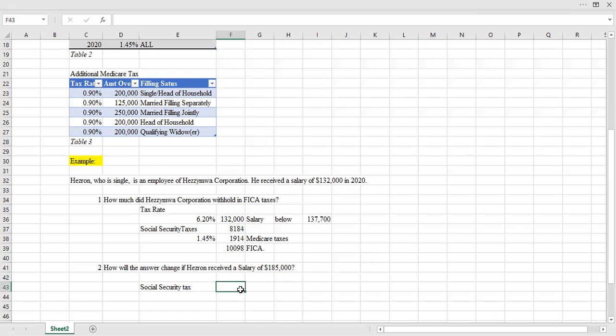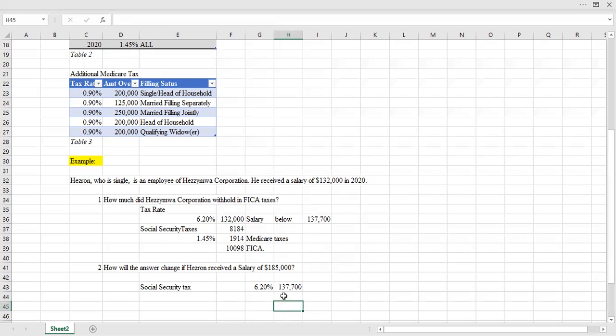Social Security tax, the tax rate is 6.20%, and this is going to apply to the maximum amount. That is correct, 6.2%. That applies to the maximum amount, which is 137,700.